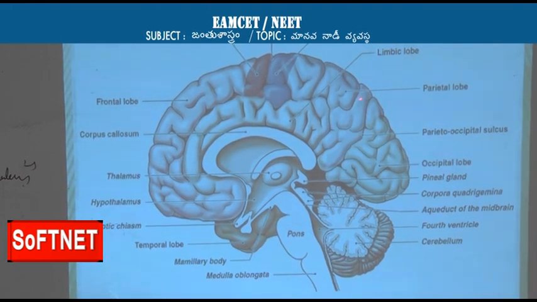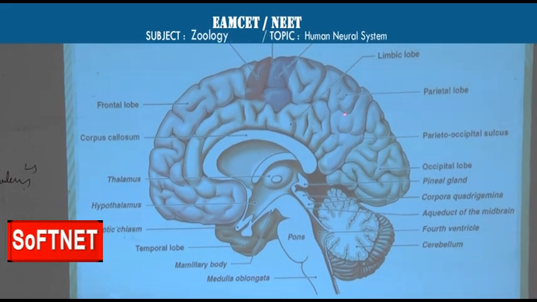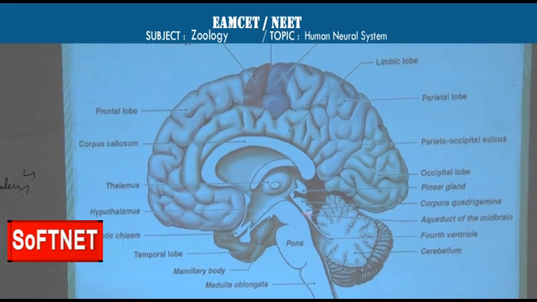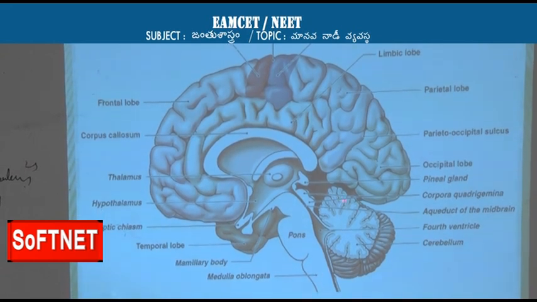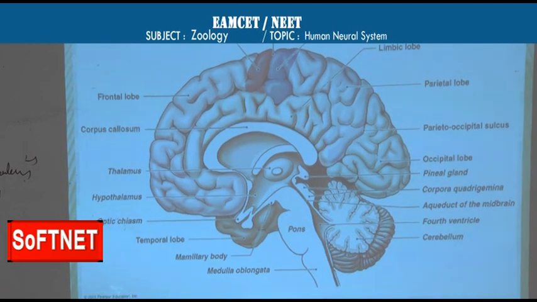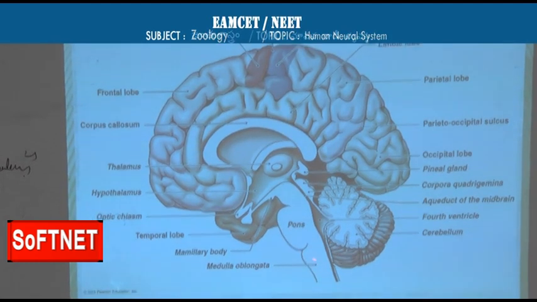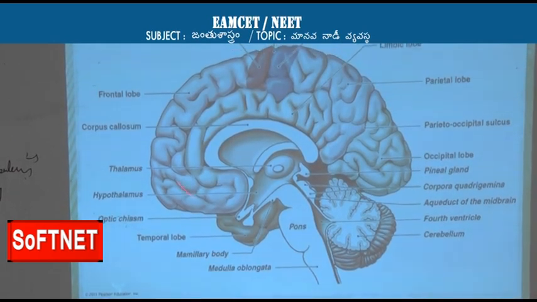Next, parietal lobe. So, the four lobes of the brain: frontal lobe, parietal lobe, occipital lobe, and temporal lobe. Next, this is midbrain, corpora quadrigemina, and hindbrain, this is cerebellum, pons, medulla. This is arbor vitae. So, this is total overview of the brain, and from this pons extension, this is medulla oblongata, it extends from pons continuous as spinal cord. So, this is total overview of the brain.